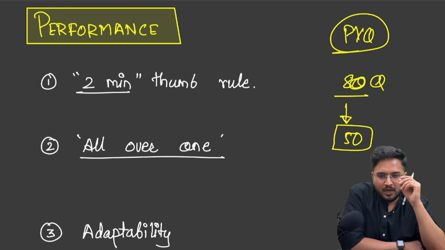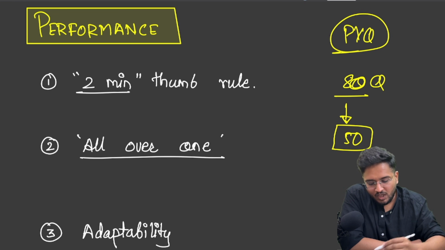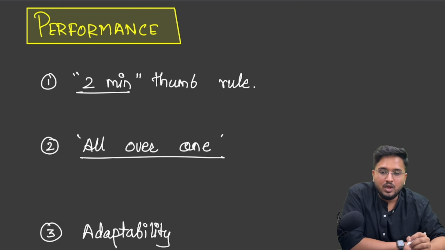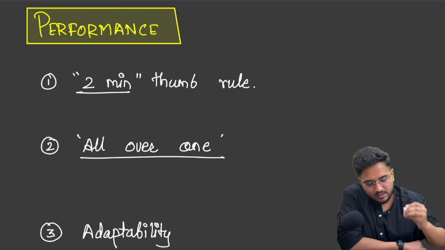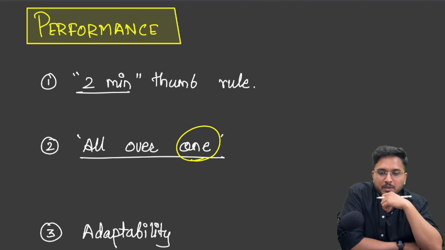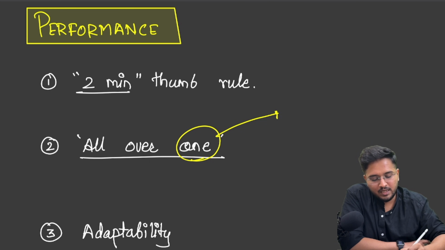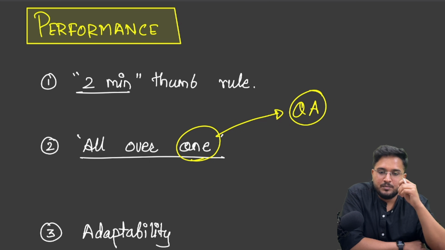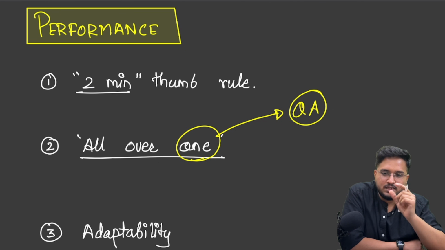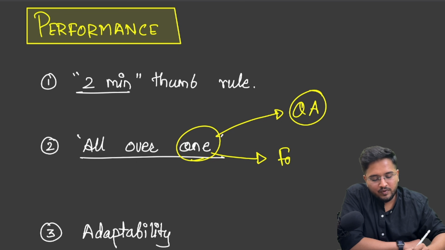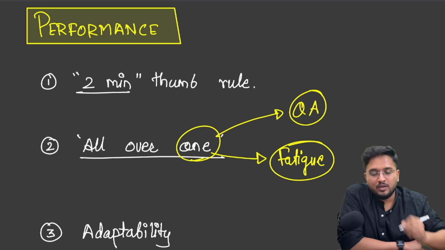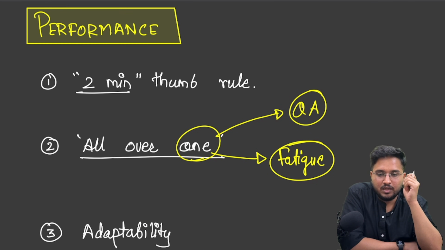Second thing to keep in mind while solving CSAT is to follow the idea of all over one. Now what I mean by this, again, is a mistake done by a lot of people. They pick up any one section of the paper and start solving all the questions of that section. For example, a student sitting down to solve a question paper decides that first I will solve all the quant questions, and this is a mistake to do. So I would suggest everyone, while you are solving the paper, focus on all the sections over any one particular section, because if you are focusing only on one section, you will feel fatigue, you will feel bored, and ultimately end up making very high silly mistakes.